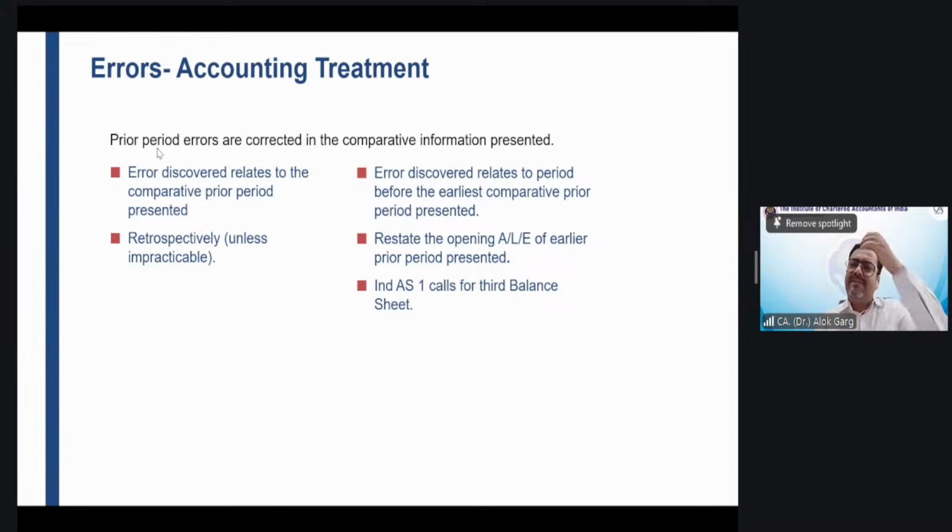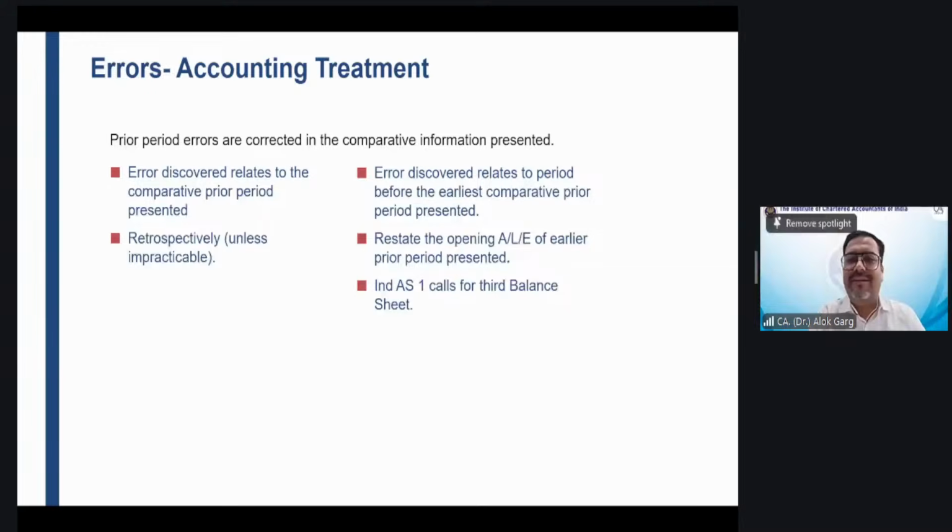But what happens if the error belongs to the last year only? If the prior period error only belongs to the last year, not prior to the last year, then will you provide the third balance sheet? If the error only belongs to the prior period, you're not required to give the third balance sheet, right? Otherwise, it will digress the user of the financial statement. They will think, oh, this error pertains to probably 3 years back, prior to the previous years. This is an old error. So if the error belongs to the last year only, then why give the third balance sheet?